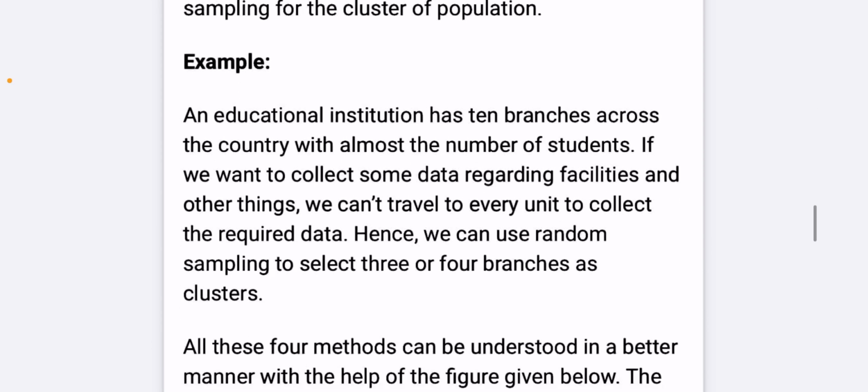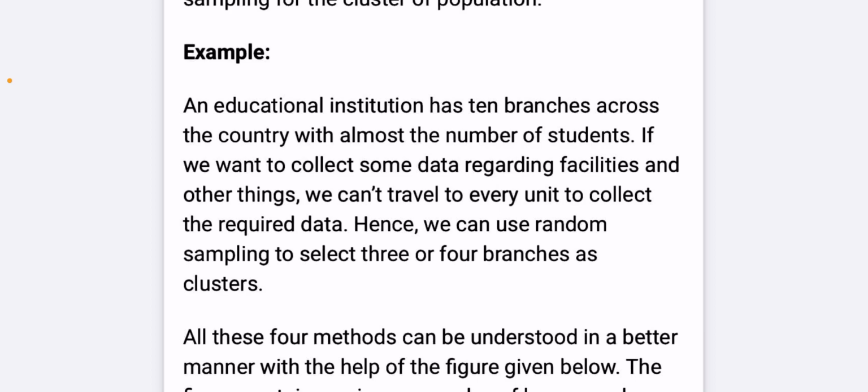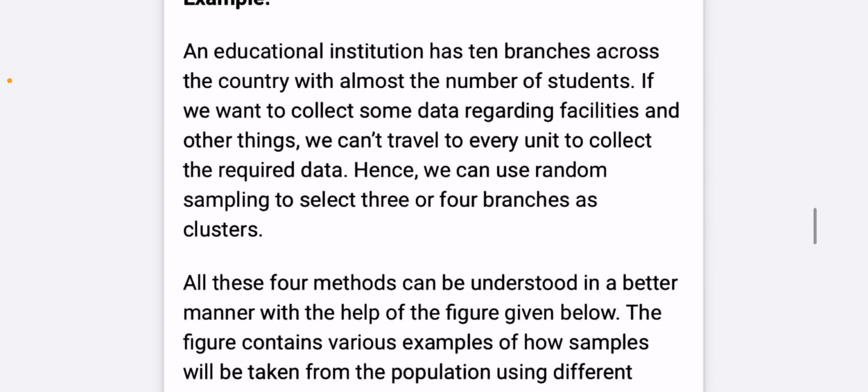For example, an educational institution has 10 branches across the country with almost the same number of students. If we want to collect some data regarding facilities and other things, we can't travel to every unit to collect the required data. Hence, we can use random sampling to select 3 or 4 branches as clusters.